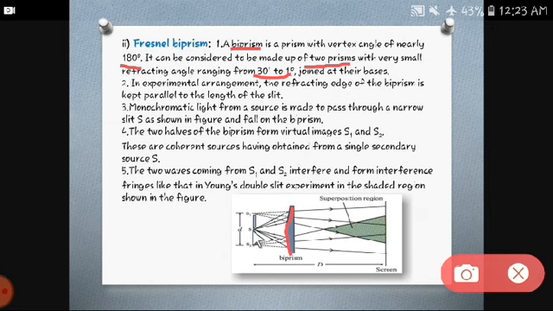The light passing from slit S falls on the vertices of the biprism, forming virtual images S1 and S2, which work as coherent sources of light, and the two waves coming from S1 and S2 will interfere, forming interference fringes.